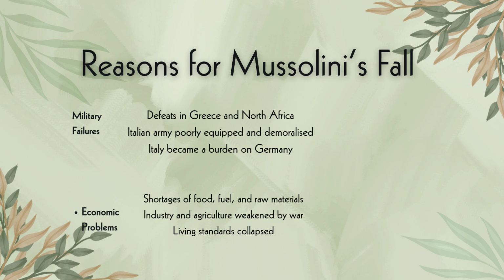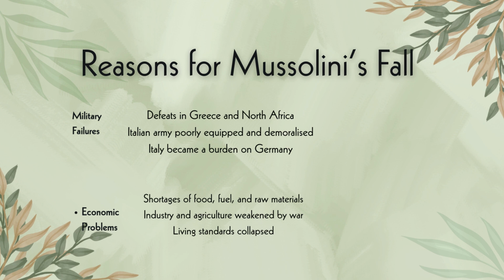The reason why he was defeated was he was too ambitious, and he wanted to expand in areas that were actually difficult. We see this by his need to expand to North Africa, where he was actually humiliated and had military failures as the Italian army was poorly equipped and demoralized.